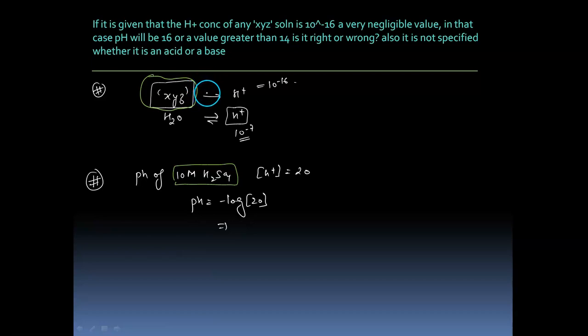All the acids which are known to us have a Ka value ranging between 10 raised to power minus 6 to the least, or 10 raised to power minus 7, right? Or maybe even some of them are less, let's say 10 raised to power minus 9. But still they will be giving us an H plus concentration which will be far better than this value, right? So such a kind of acid will not exist, which gives us very small H plus.